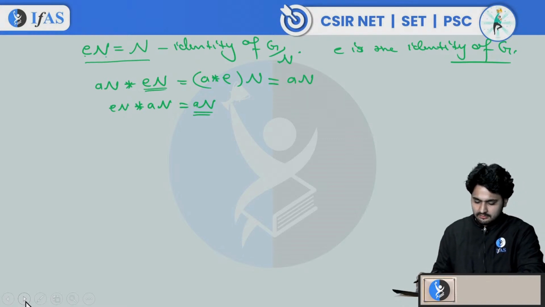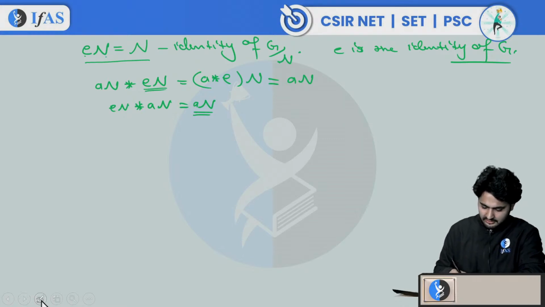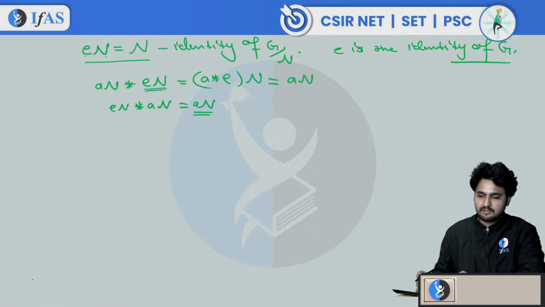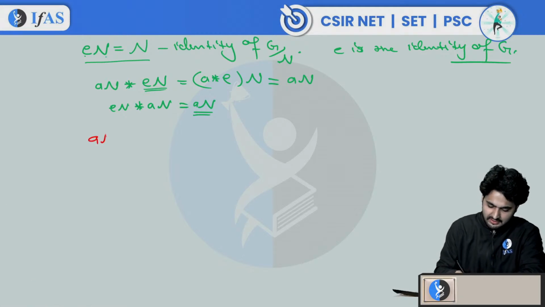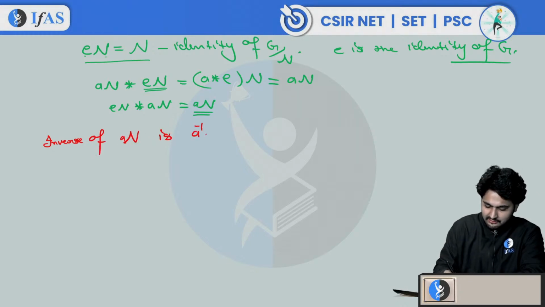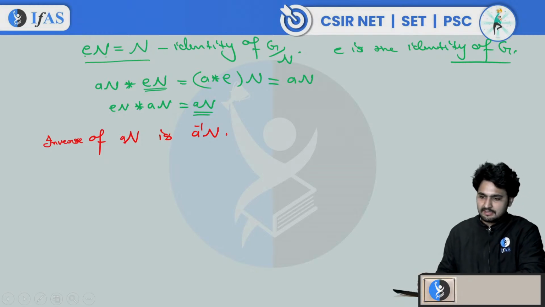Okay, so the next property after existence of identity. What are some other properties we need to verify to be a group? Existence of inverse. So if I consider, let's say, An, can somebody tell me what is the inverse of this element An? The natural guess: you take the inverse of A. So the inverse of An is nothing but A inverse n. The natural guess is this, and this will work.